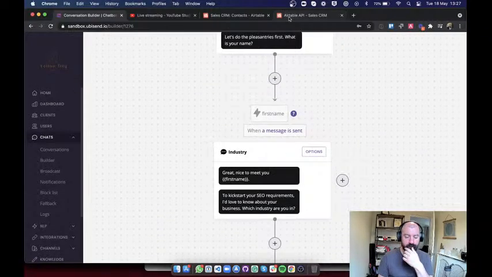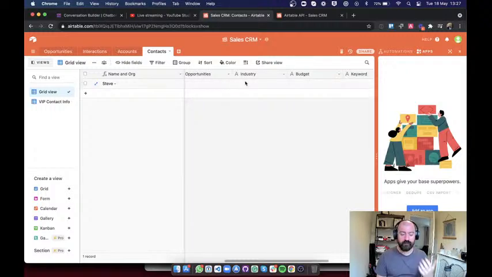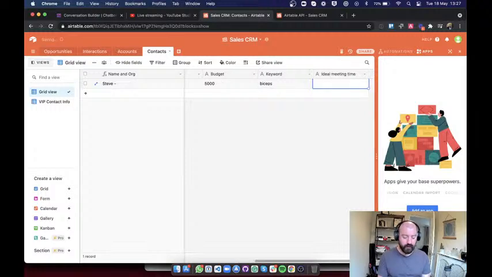Okay, perfect. So now that we've added these new fields, what I can do, similar to what we've done earlier, is add placeholder values in here, just to teach the API what we're looking for. So in industry, let's say healthcare. Budget, we're going to say 5,000. Keyword, we're going to say biceps, I don't know. And then ideal meeting time, this is going to be a format like this, 05, 21, 1400.